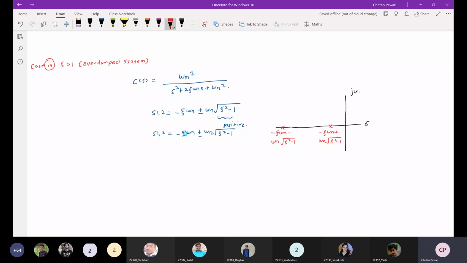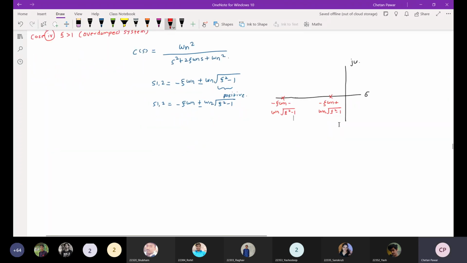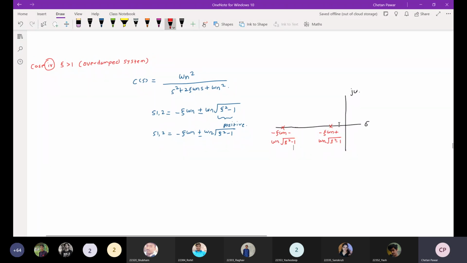Now there is a concept called dominant pole. You may have studied the dominant pole concept or dominant time constant of the system. Have you heard about this concept? No, sir. Okay. Generally, system characteristics are determined by the poles only, right?